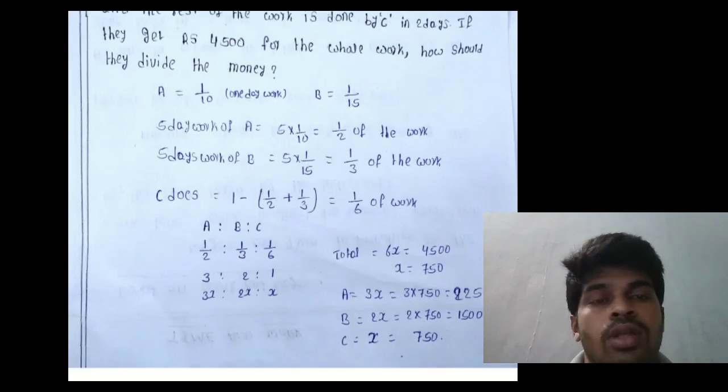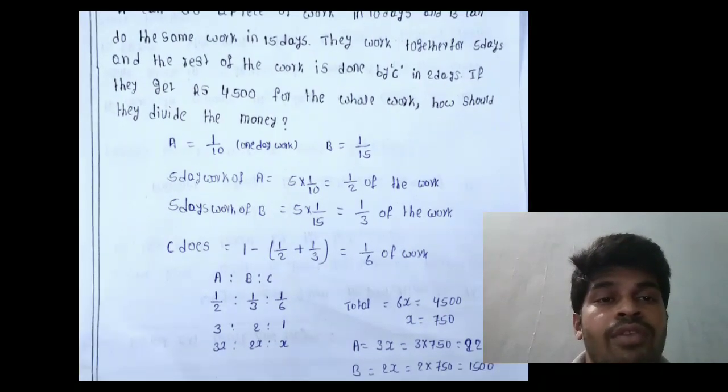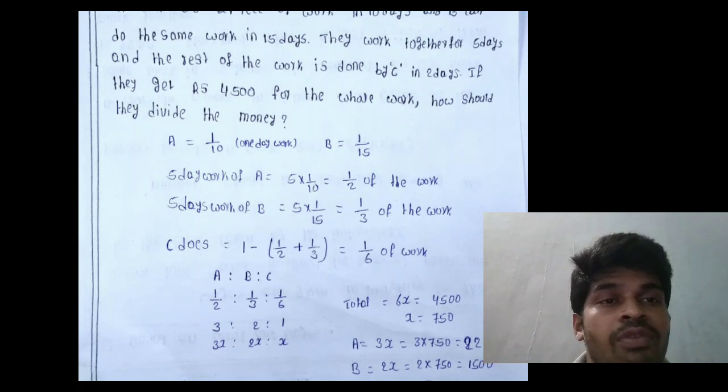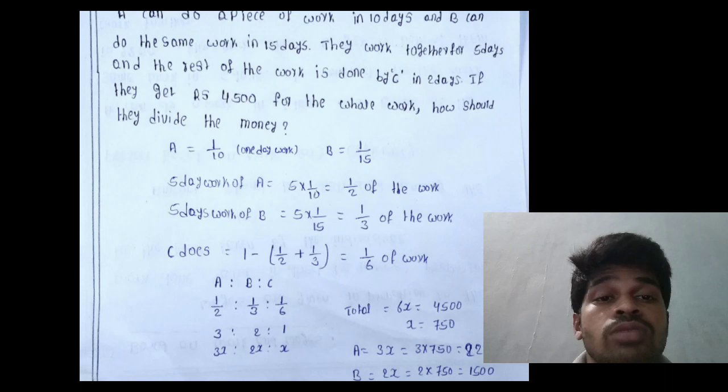Listen, sir. A completes the work in 10 days, B completes the work in 15 days. A's 1 day work is 1 by 10. B's 1 day work is 1 by 15. Listen, A and B together work for 5 days. That means 5 days work of A is 5 into 1 by 10, that equals 1 by 2 of the work, and 5 days work of B is 5 into 1 by 15, that equals 1 by 3 of the work. The work done by C is 1 minus completed work, that means 1 minus (1 by 2 plus 1 by 3), that equals 1 by 6 of the work.